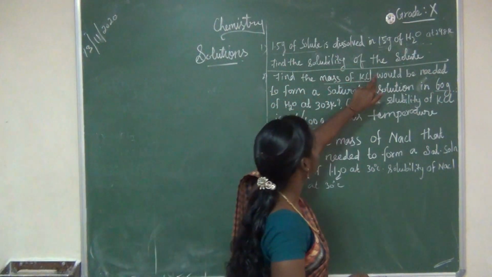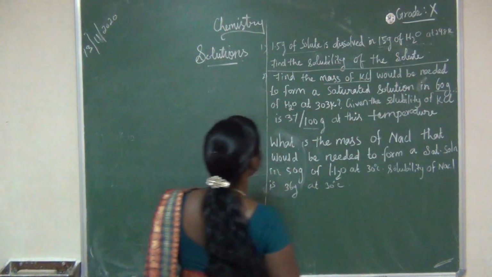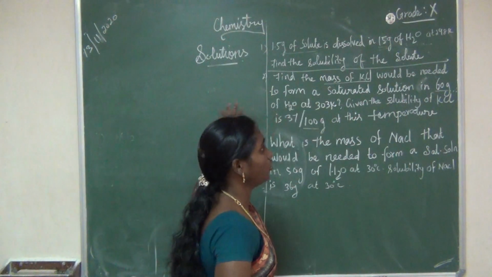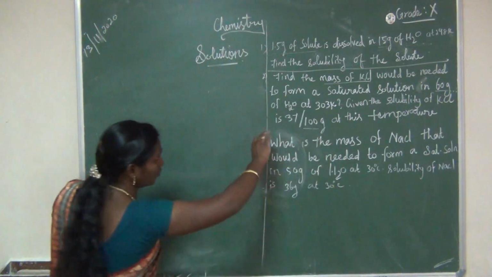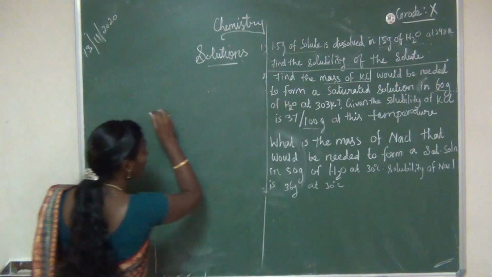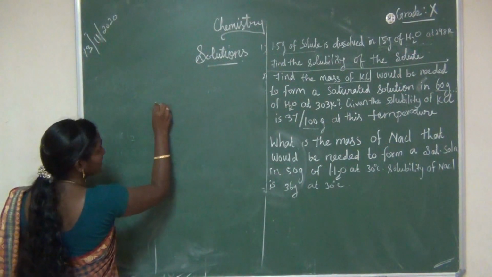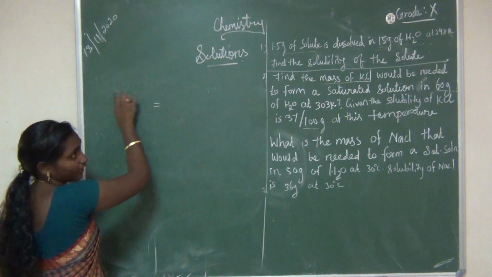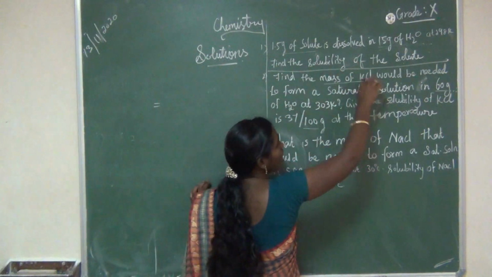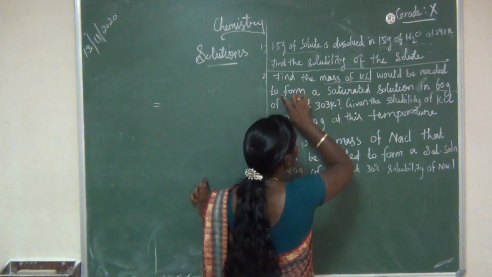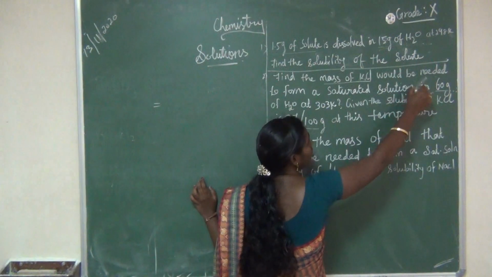The mass of potassium chloride that would be needed to form a saturated solution is equal to, we need to write it here.